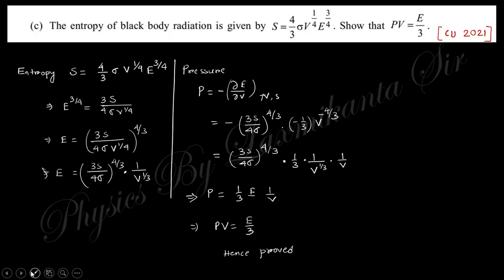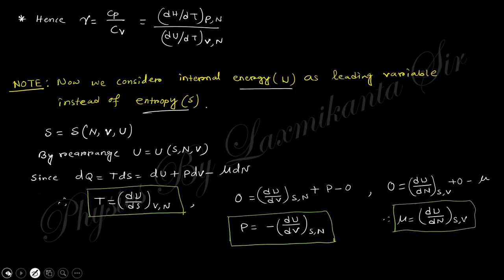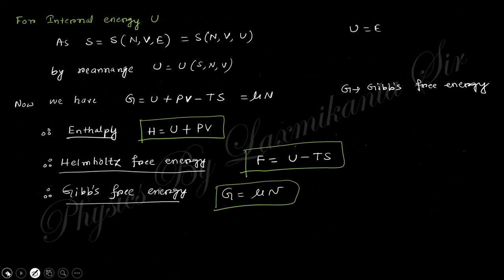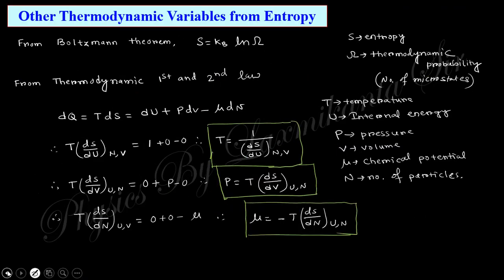So p equal to T del s del v, with u and n constant.